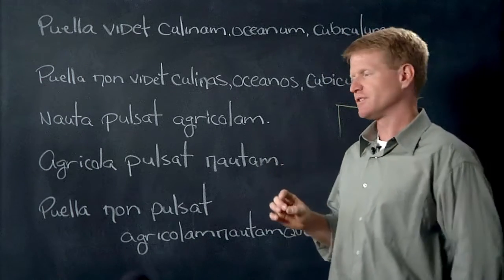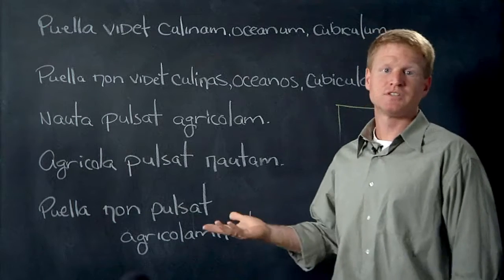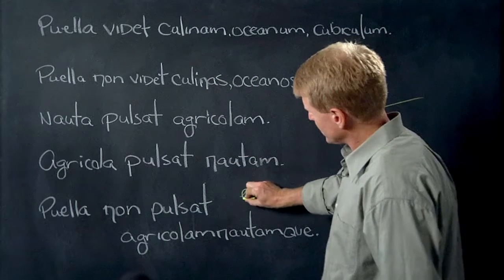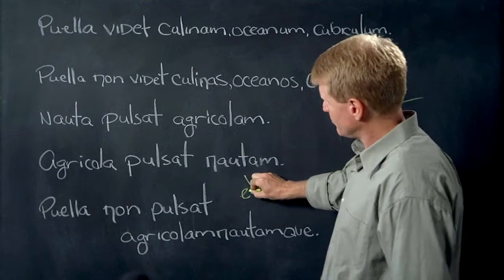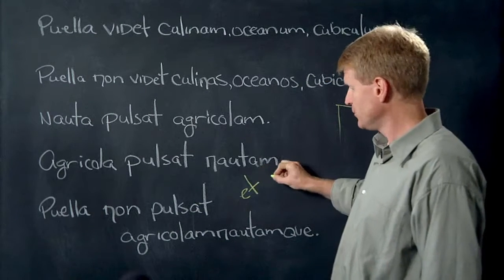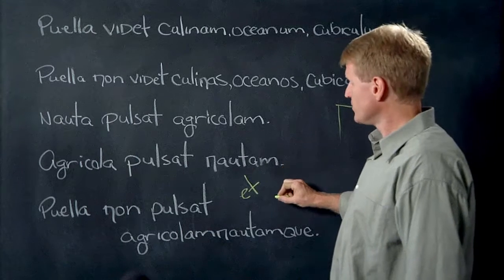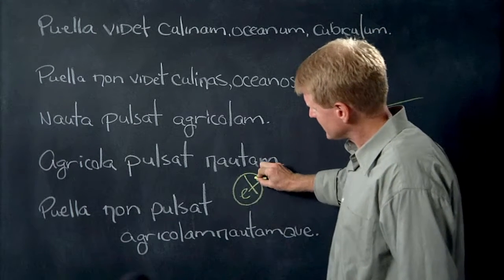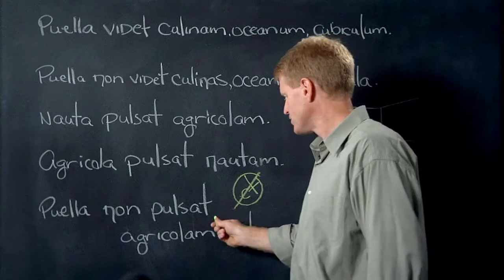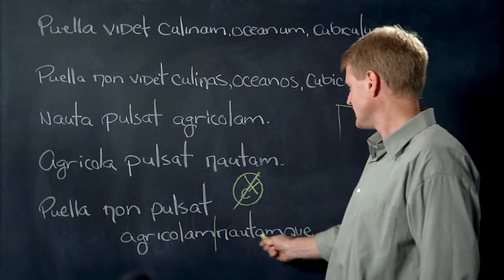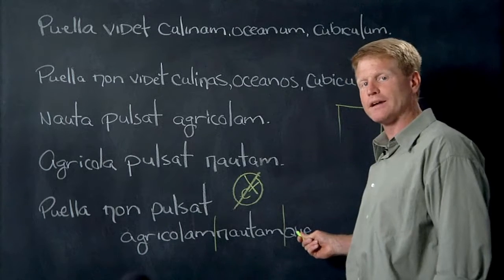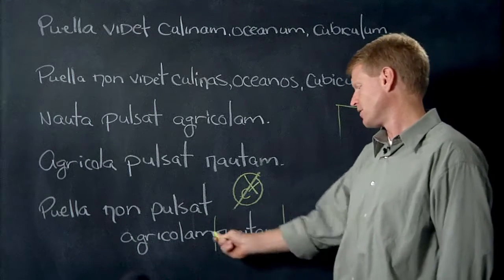One of the ways that the Romans could say and was just using the little word that you've already learned, et. So I could have written here, puella non pulsat agricola et nauta. And you're used to that. But the Romans could also take et out, slam the two words together. Here's the separation of the two words, agricolam, nautam. And then at the end of the last word, they could add que. And it still means the same thing, agricolam nautamque.